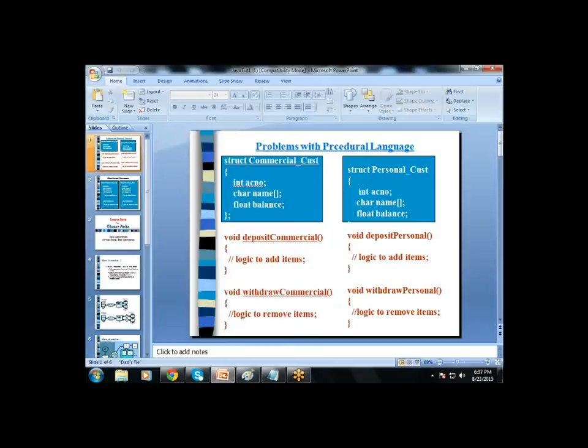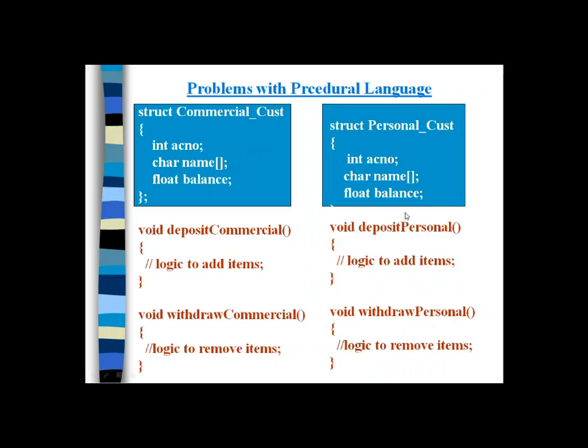Let me take one more example. This is a C language program which supports the function-oriented approach. I have created two separate data blocks called structures. One is the commercial customer block, which consists of individual data of the commercial customer.